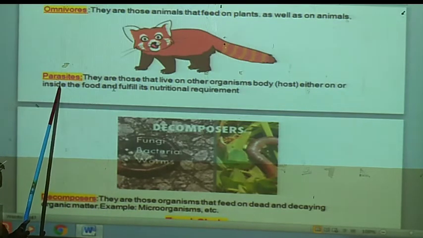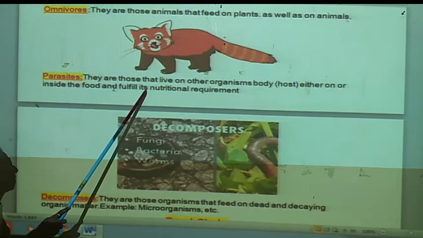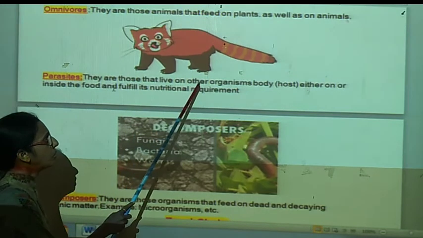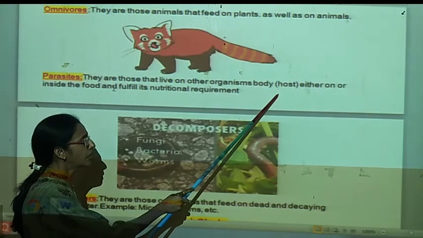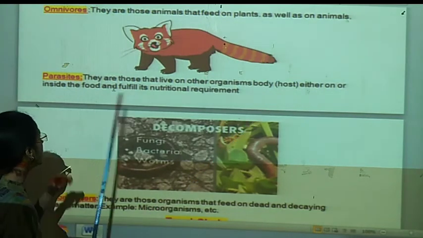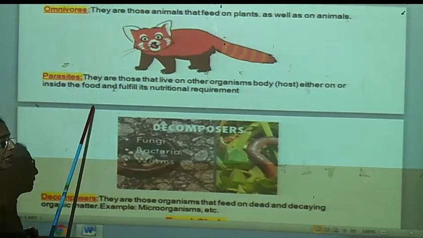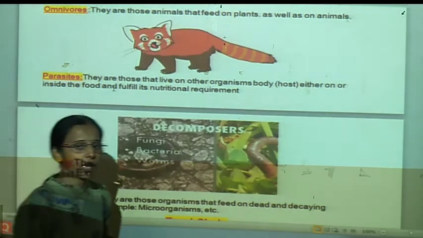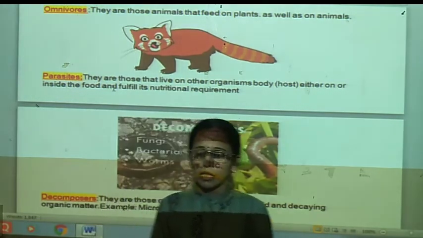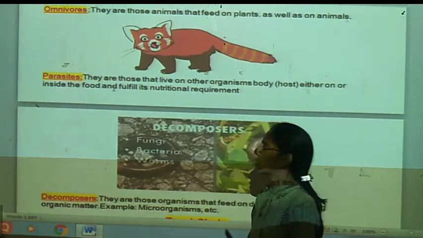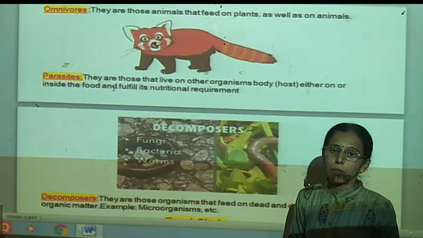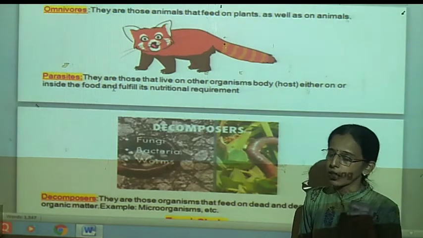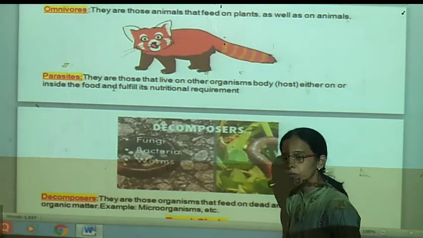Now what about parasites? These are the organisms that live on the body of another organism, that is the host body, either on the body or inside the body. Depending upon whether they live inside or outside the body of the host, these are called endoparasites and ectoparasites. The parasites take ready-made food material from the host body.